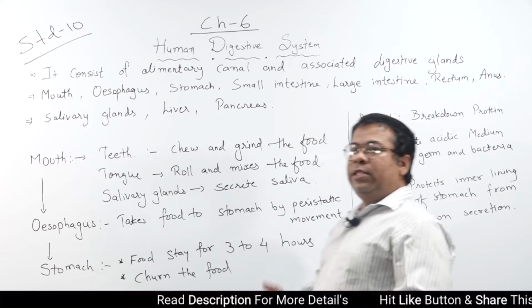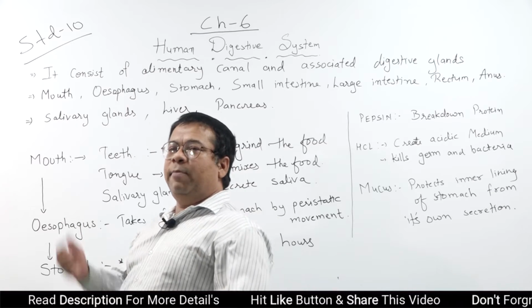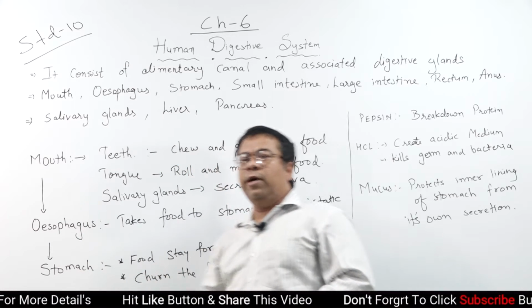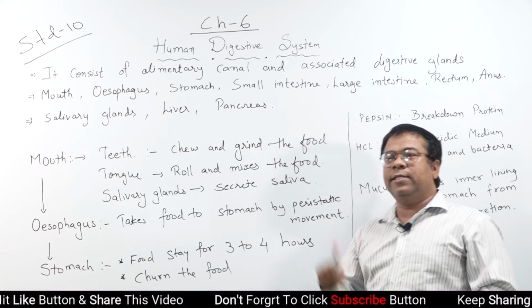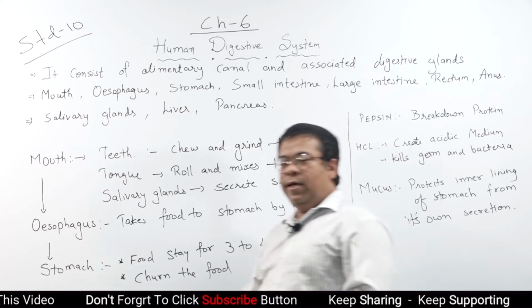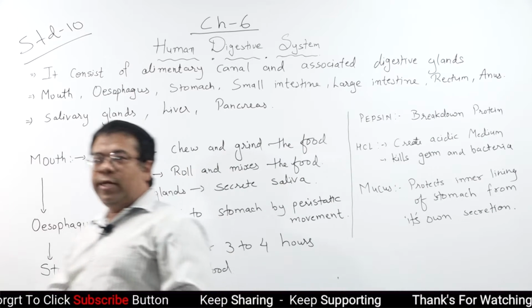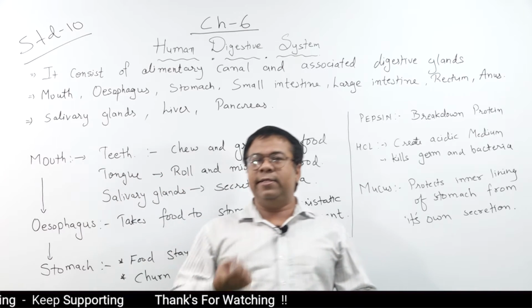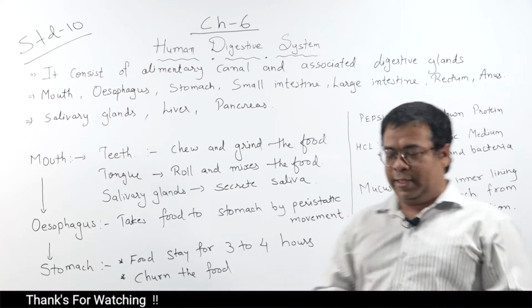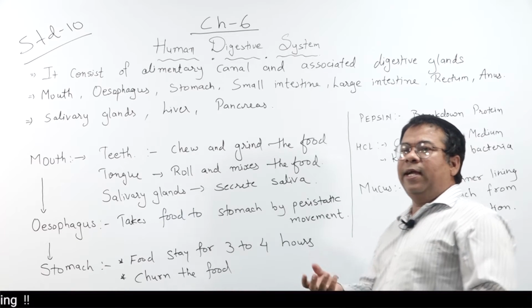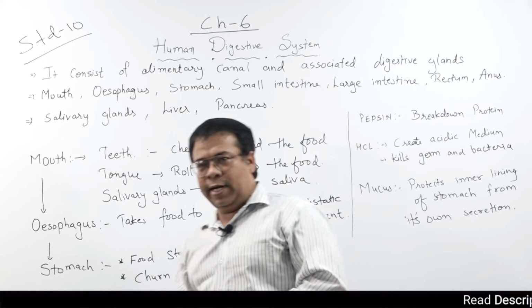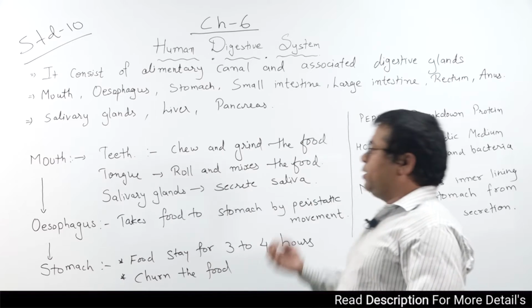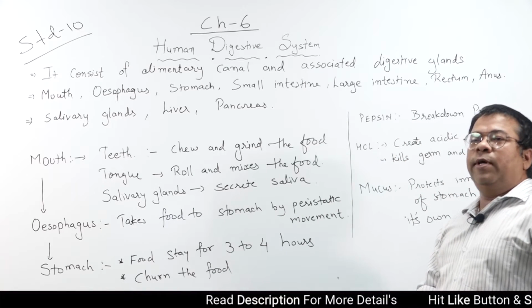The organs of the alimentary canal are the mouth, esophagus, stomach, small intestine, large intestine, rectum and anus, whereas the glands associated with the human digestive system are the salivary glands, liver and pancreas. They are glands, but they play a very important role in the digestion of food. First, we will start from the mouth.